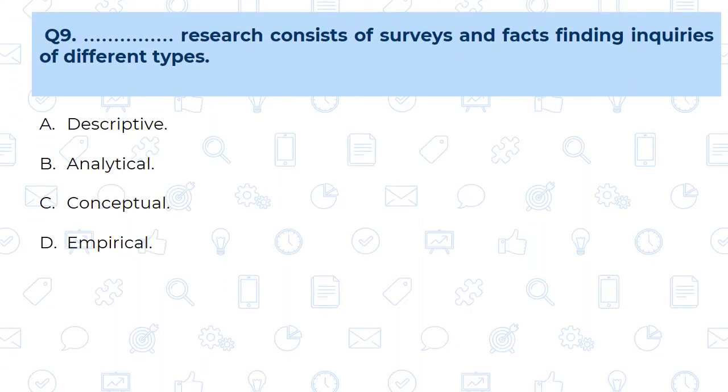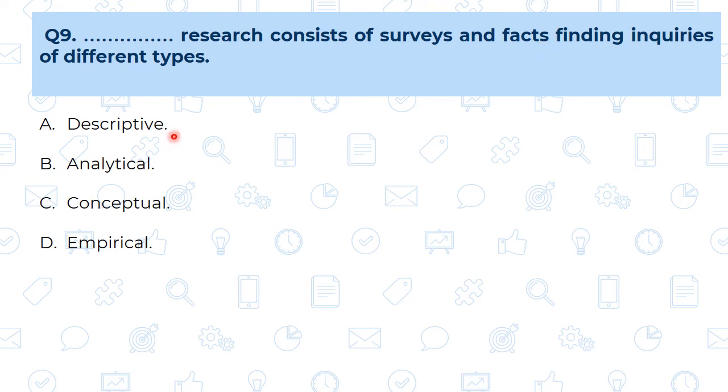Then question number 9. Dash research consists of surveys and fact-finding inquiries of different types. See, whenever we say that survey is there or fact-finding is there, means we are going to describe some kind of situation. Either we are going to describe a particular case study or the culture or any kind of society, but we are going to make the description of the situation.